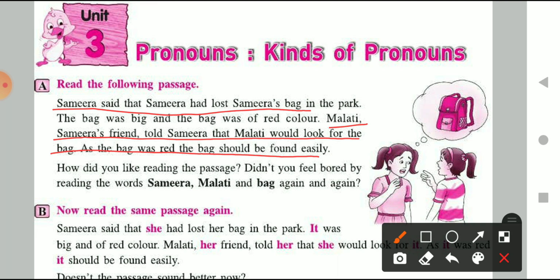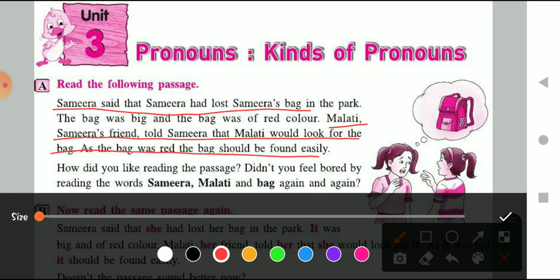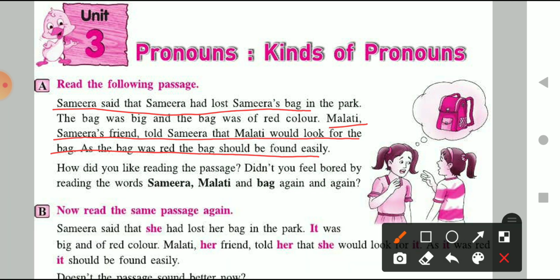So children, after reading this paragraph, you might have observed that there is repetition of nouns. Suppose Samira: Samira is used here, again after some time Samira is used, again Samira. So the repetition of noun is happening, which is not very pleasant while you are speaking.